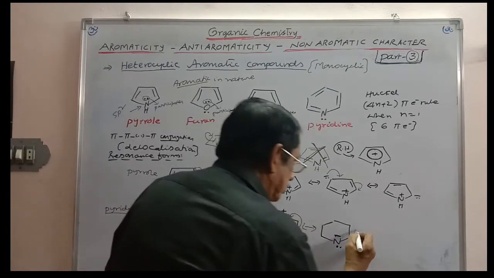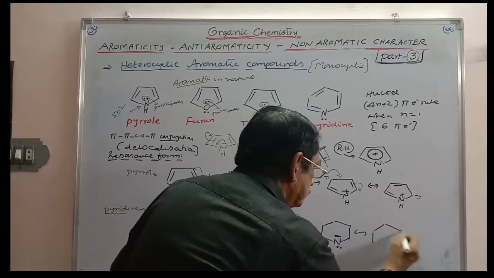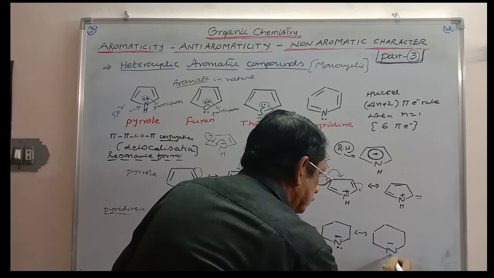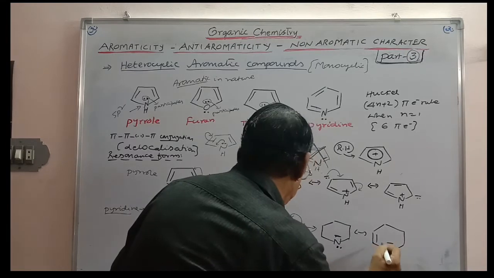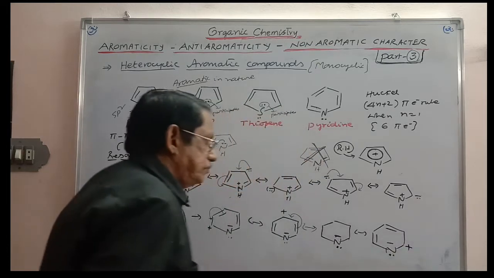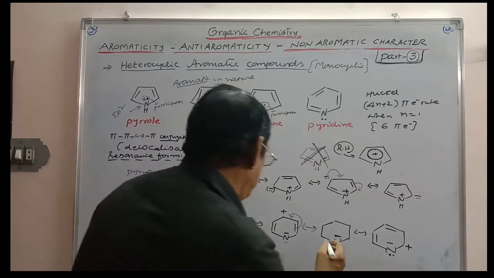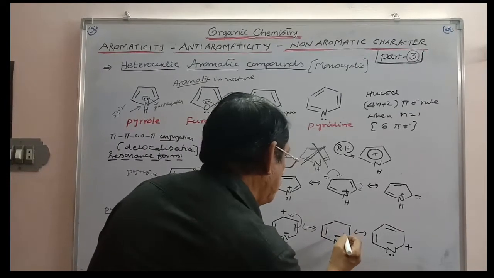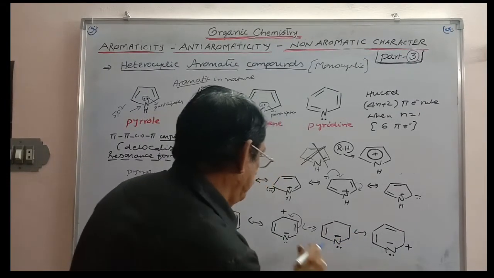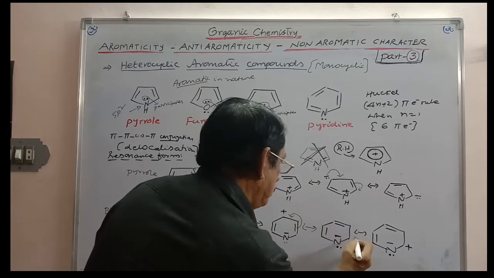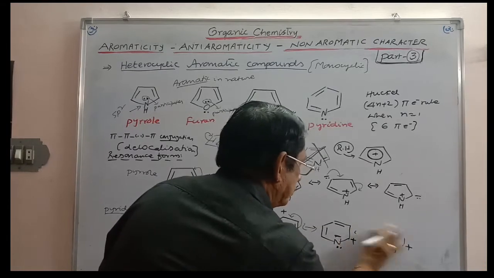You will get one more structure here. This is losing the electron density. Already we have written here, the minus charge is moving like this. This is coming here, this is plus. You need to write this one.